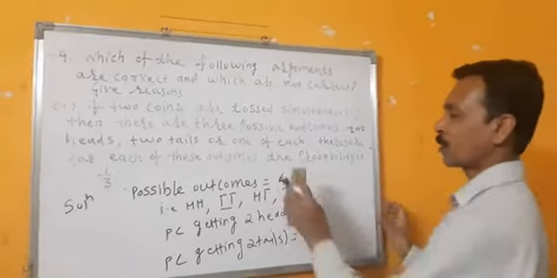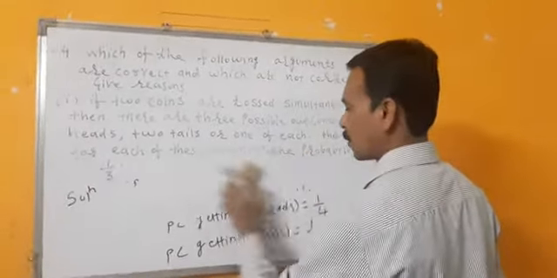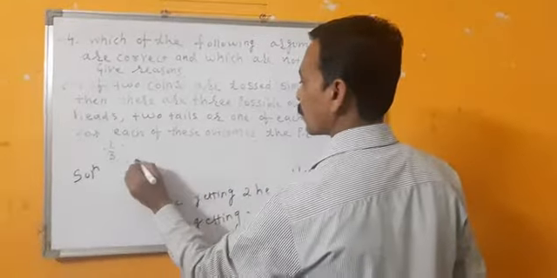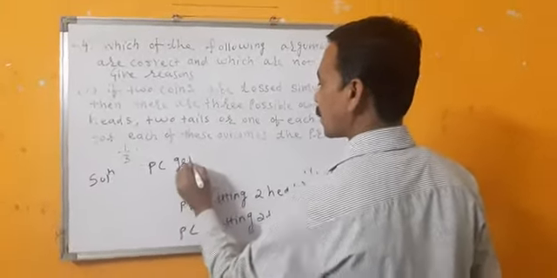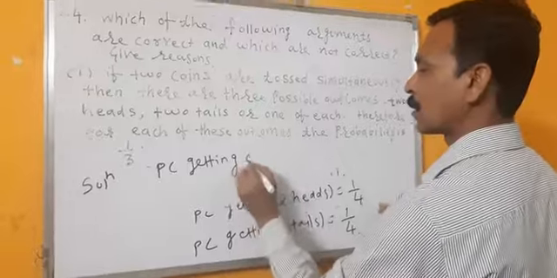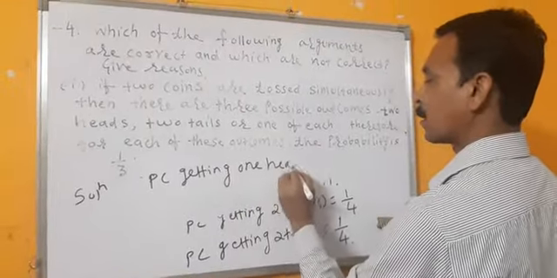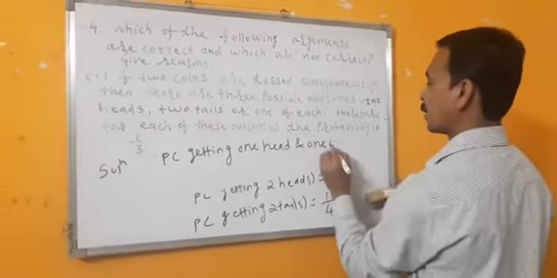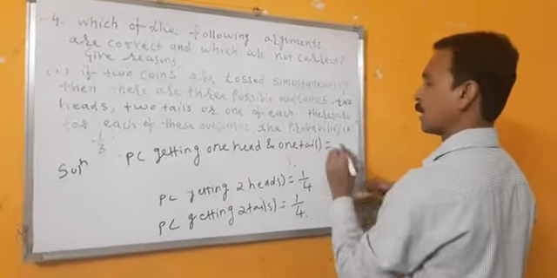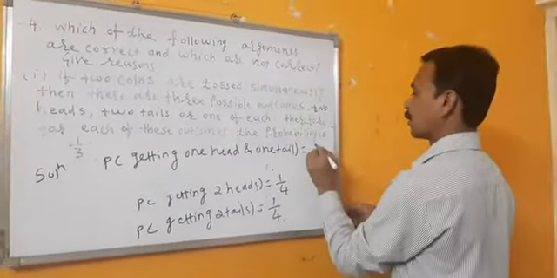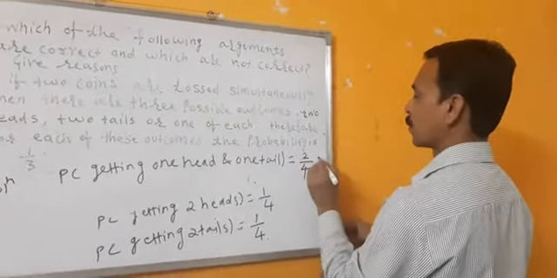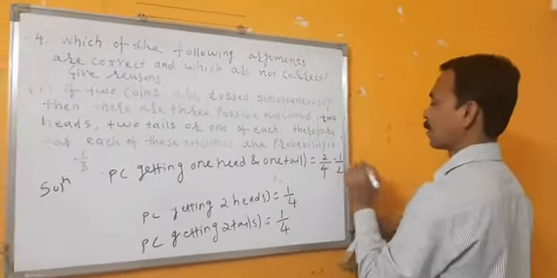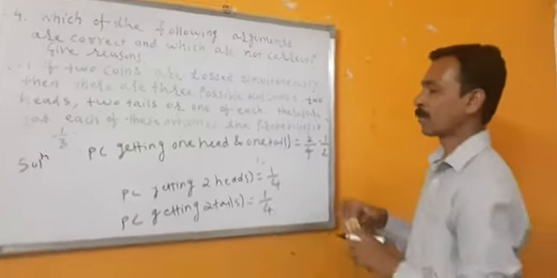Then what is left? One of each. One of each means what? Probability of getting one head and one tail is equal to 2 by 4. 2 by 4 means 1 by 2.